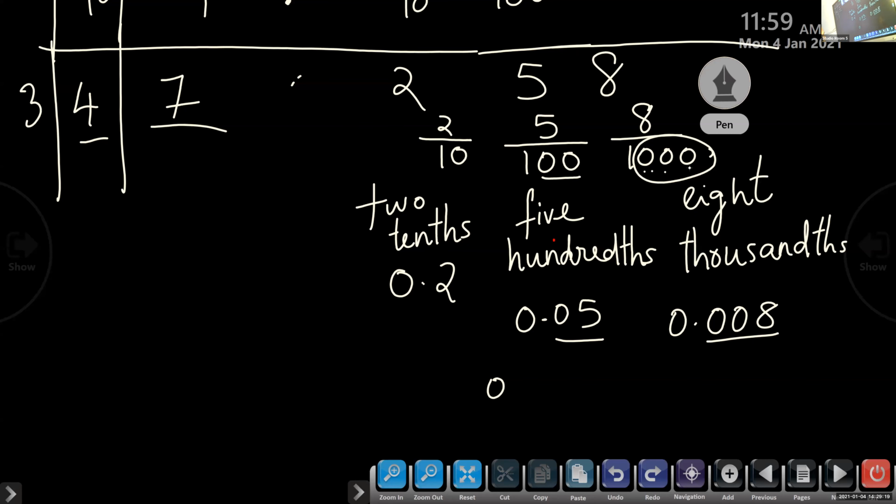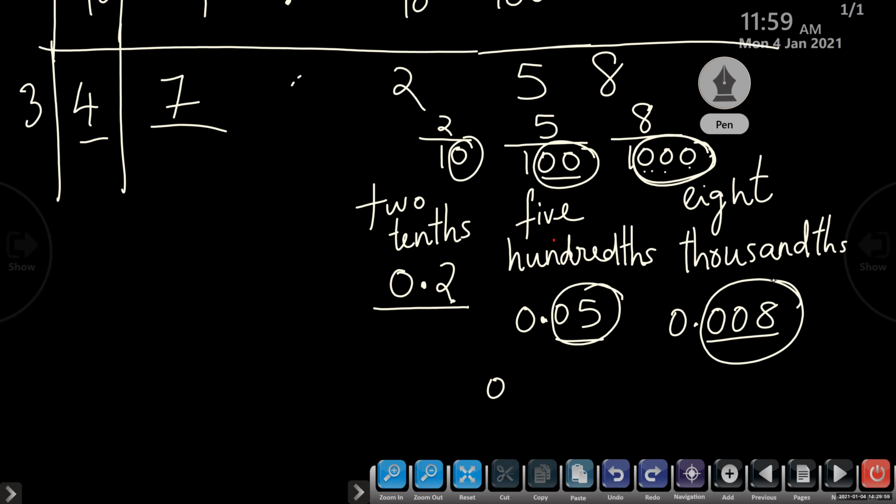So this 2 by 10, how can we write it as a decimal? 0.2. So here, 1 zero, so there will be one number after the decimal point. Here we have 2 zeros in the denominator, so our decimal part will also have 2 numbers after the decimal point. Understood? And 8 by 1000, that also, look at the number of zeros in the denominator, that is 3, and after the decimal point also we have 3 places.